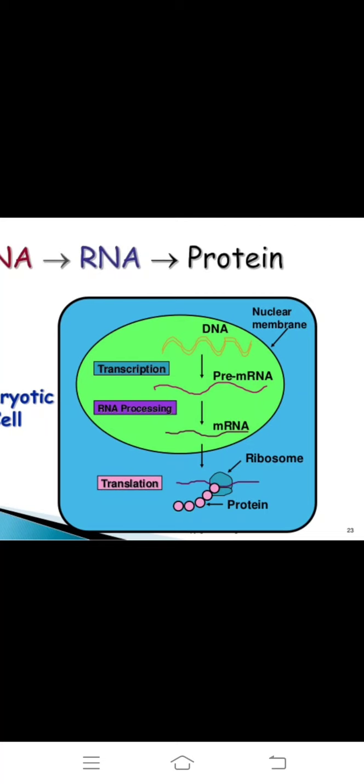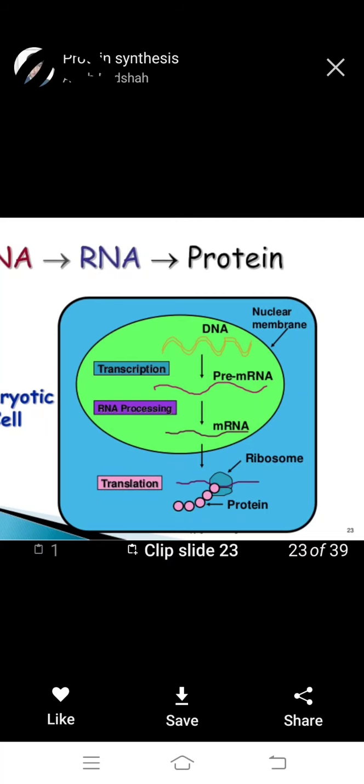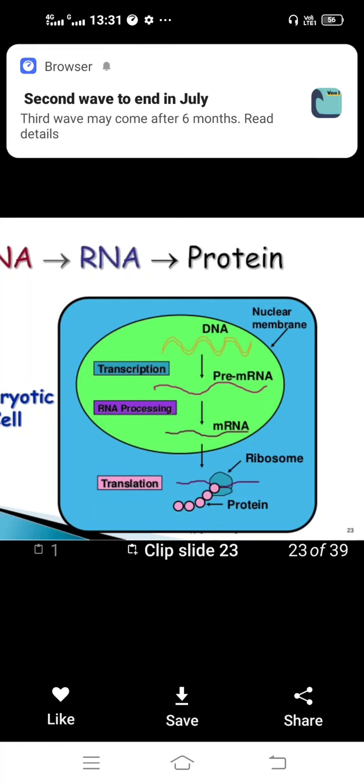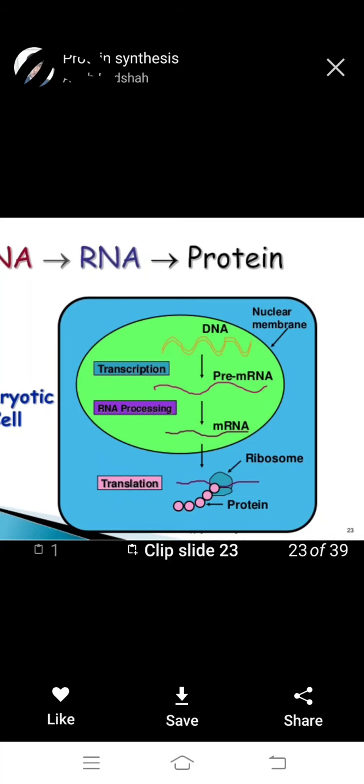After transcription comes RNA processing. The pre-mRNA gets a 5 prime cap and a 3 prime tail. After RNA processing, the mRNA leaves through the nuclear pore to the cytoplasm. In the cytoplasm, it goes to translation.